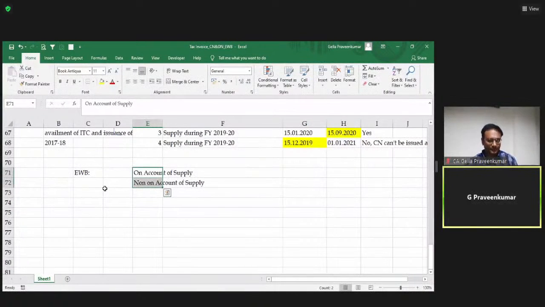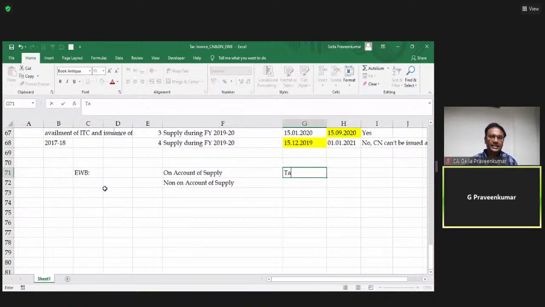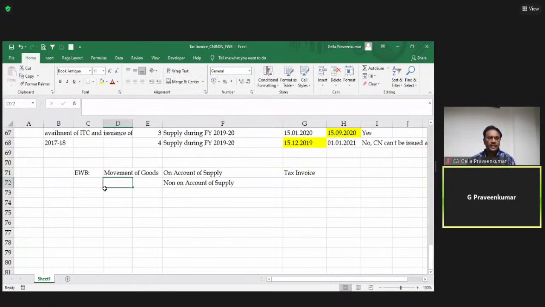I'll ignore that for the time being. Now, on account of supply, you know that there is a tax invoice. Please bear in mind, this is only for movement of goods. For services, there is no requirement of e-way bill. Only in case of movement of goods is an e-way bill required.